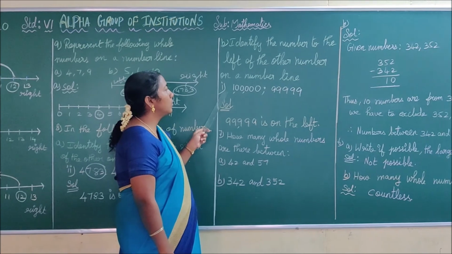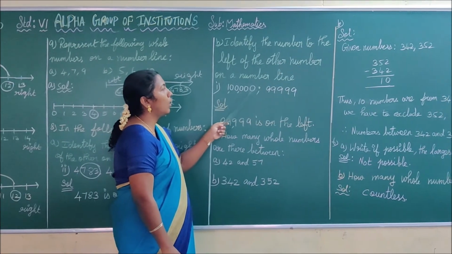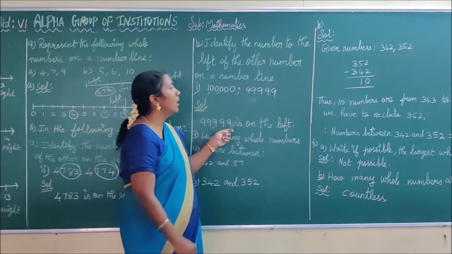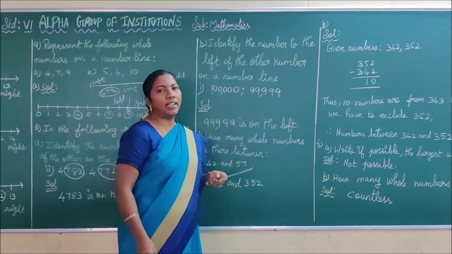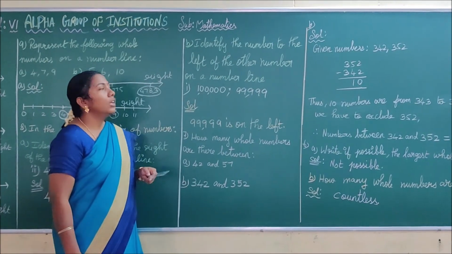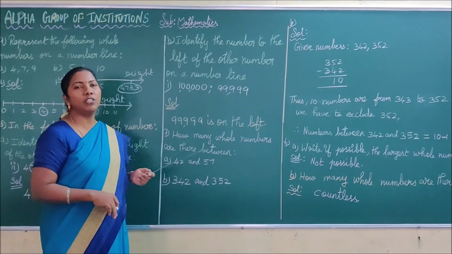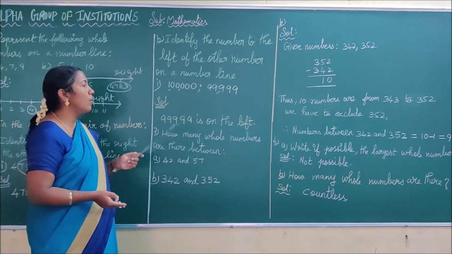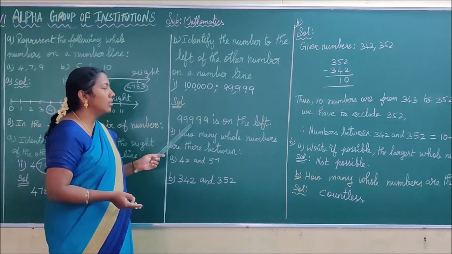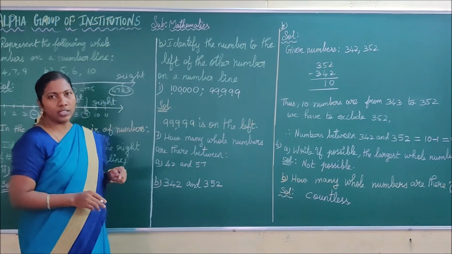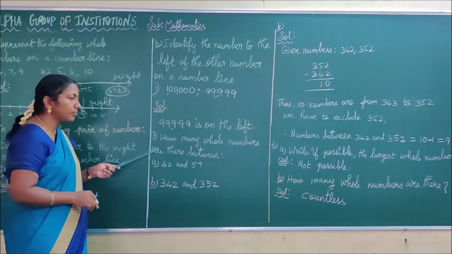What is the first question? How can you read this number? 1, 2, 3, 4, 5, 0 means it is 1,99,999. I have already told. If the right hand side, you have to say the big number and if the left hand side, you have to say the smaller number. So obviously you can say 99,999 is on the left hand side of the number line. Is it clear, children?